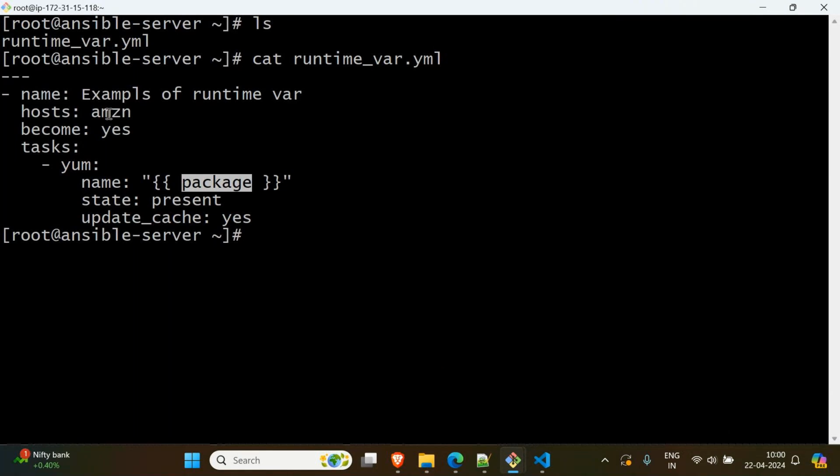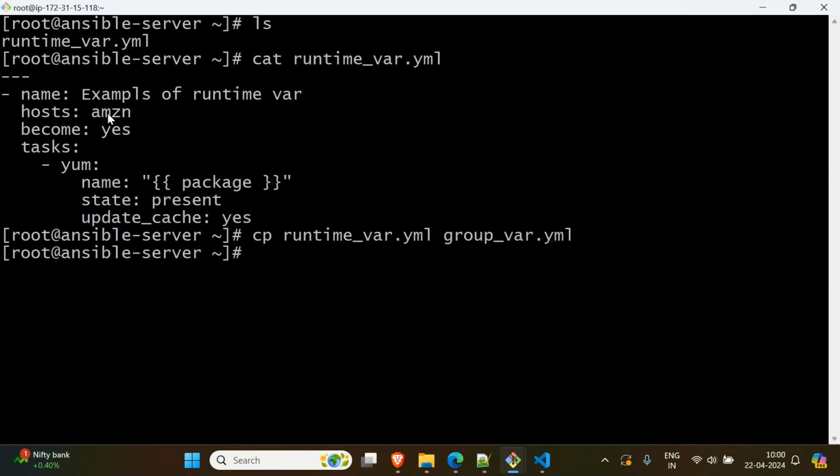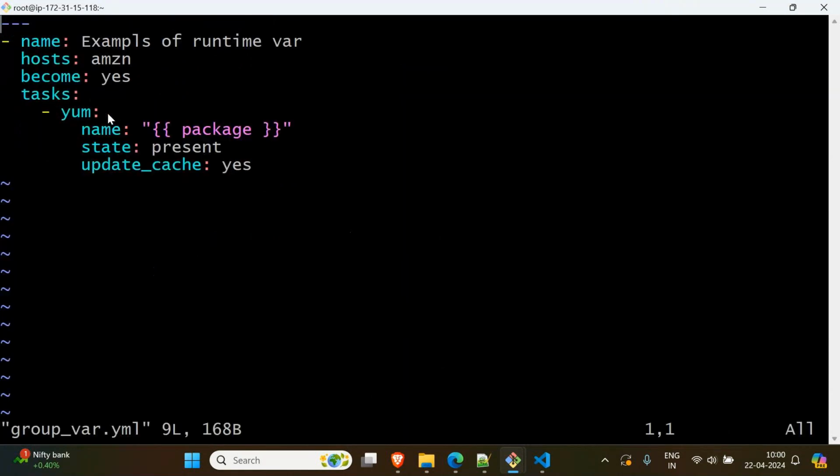Here, for example, what I will do: copy runtime to this one. I will say group_vars. Okay, this time I will say ls. Now open group_vars. Here, if I go to insert mode and say only dev, then only git will be installed. If I say sit, then in our Ubuntu only Maven will be installed.